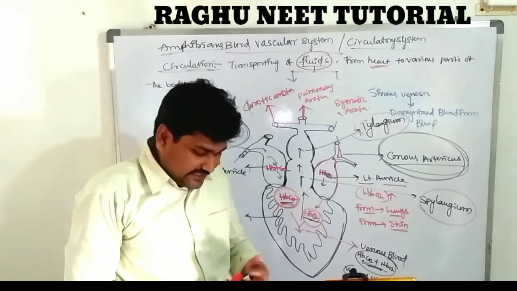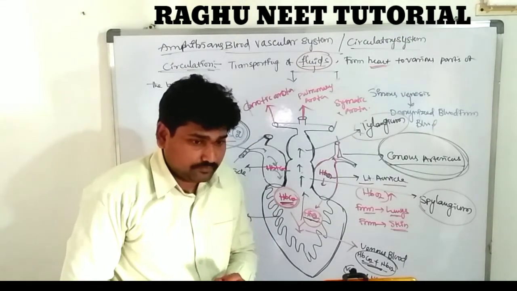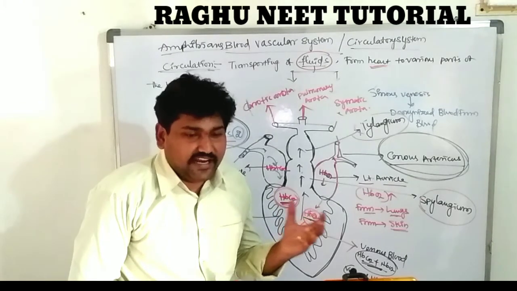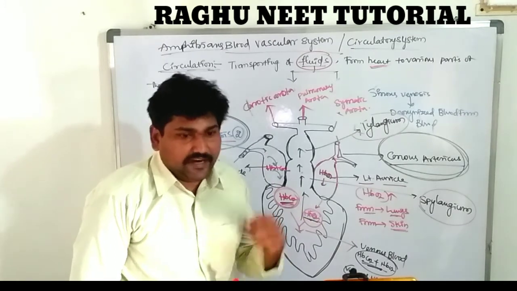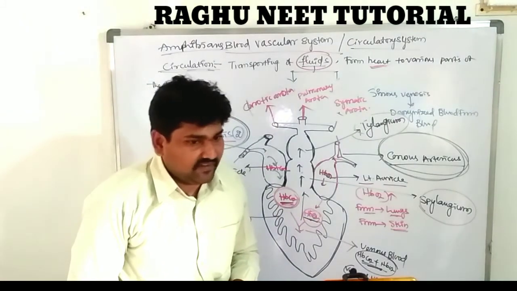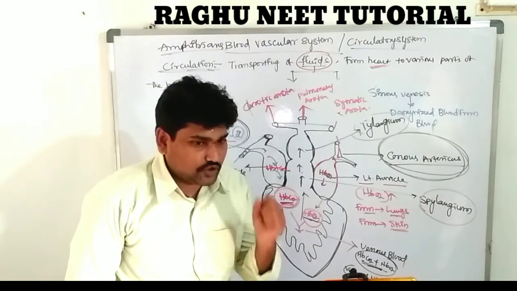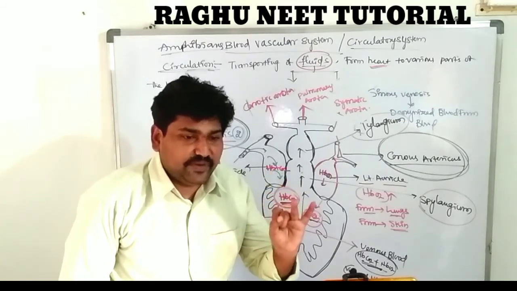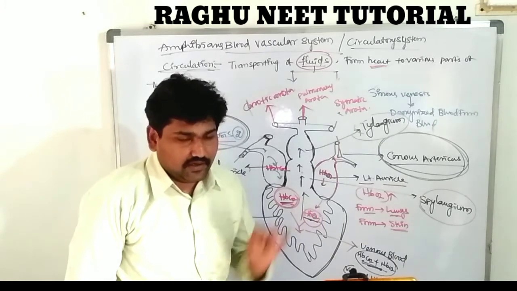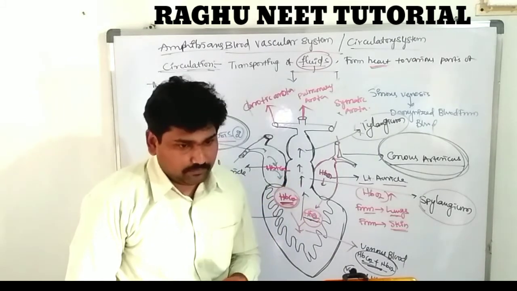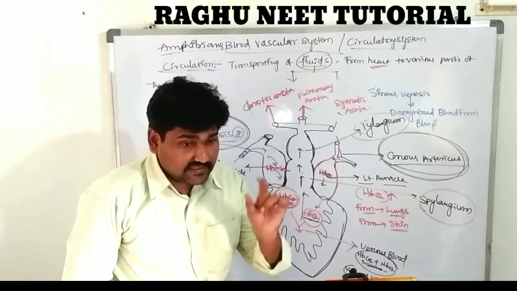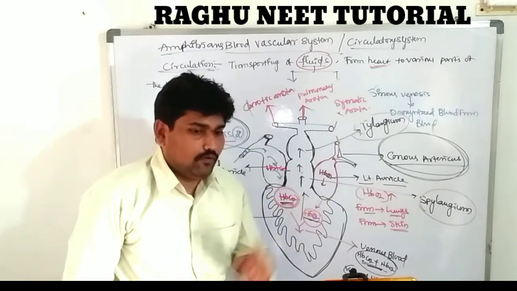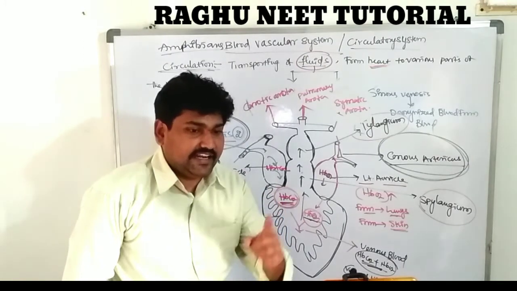Now we are again discussing. So in the circulation, the blood is red in color. You know that. So it is transported through the blood vessels, so that is called a closed type of circulation. Amphibians show closed type of circulation, and the blood contains blood pigment, so it is red in color. It also contains blood corpuscles. These blood corpuscles look like an oval structure and contain a nucleus.